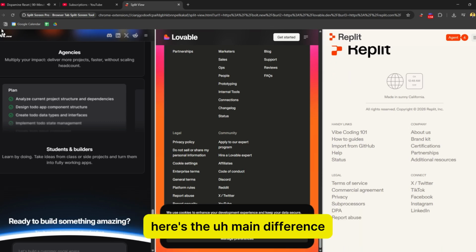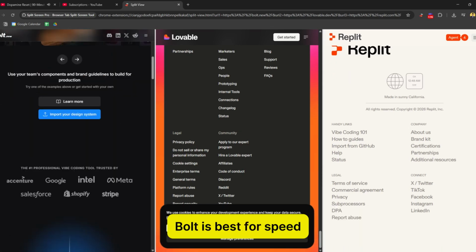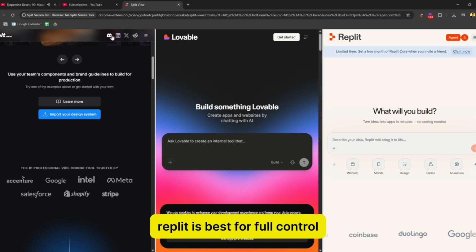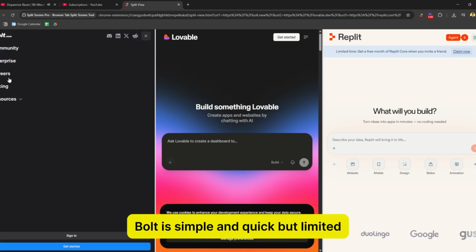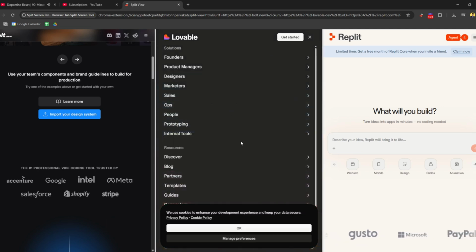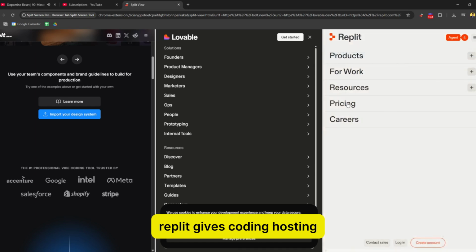Here's the main difference: Bolt is best for speed, Lovable is best for polished apps, Replit is best for full control. Looking at features, Bolt is simple and quick but limited. Lovable gives better design and structure. Replit gives coding, hosting, collaboration, and flexibility.